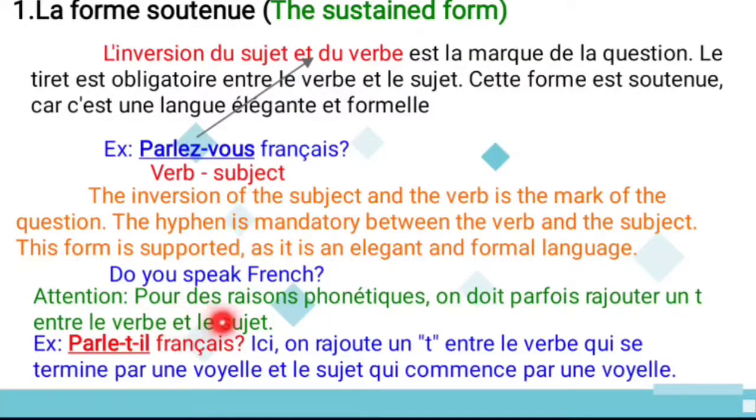And attention. Attention means what? Pay attention to one thing. Pour des raisons phonétiques, on doit parfois ajouter un T entre le verbe et le sujet. See, if the verb ends with a vowel and the subject starts with a vowel, you can use a T in between the subject and the verb. So that is the thing for this one.